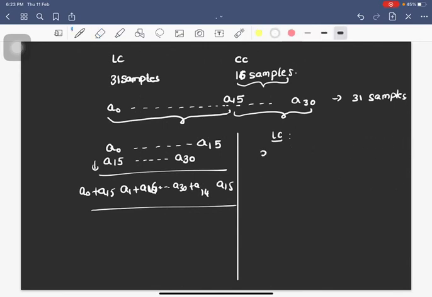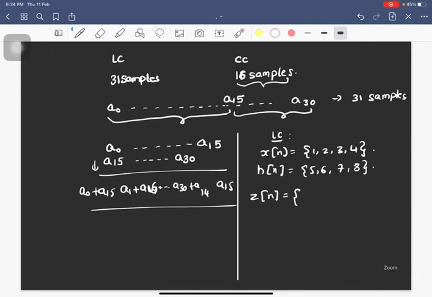In linear convolution, if x of n is 1, 2, 3, 4, I'm not taking 16 samples, I'm just taking 4 samples. And h of n is 5, 6, 7, 8. Then z of n will have how many samples? M plus n minus 1, that is 4 plus 4 minus 1, that is 7 samples. I am representing those samples as 9, 10, 11, 12, 13, 14, 15.